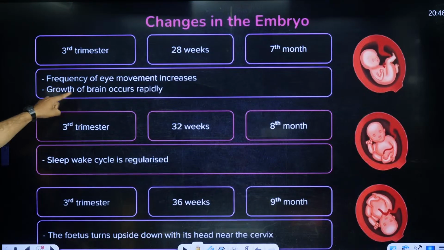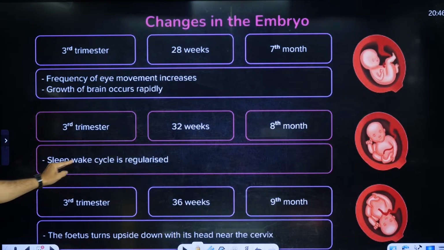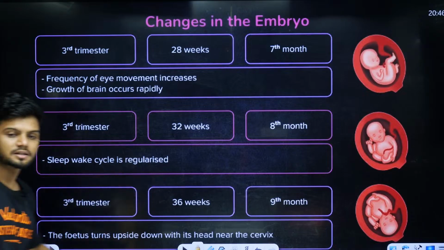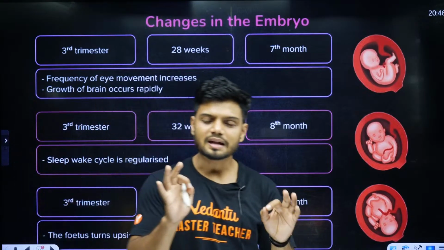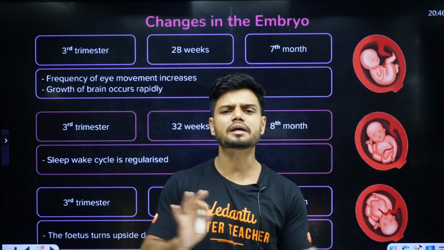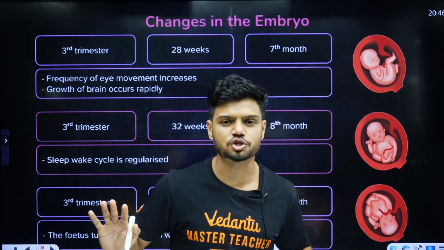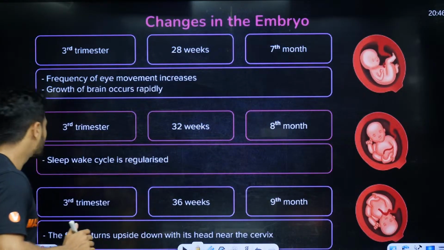7 months: frequency of eye movement. 8 months: sleep-wake cycle regulation. 9 months: baby is ready to come out. 9 months, baby is fully ready for parturition. Parturition is also called childbirth, students.